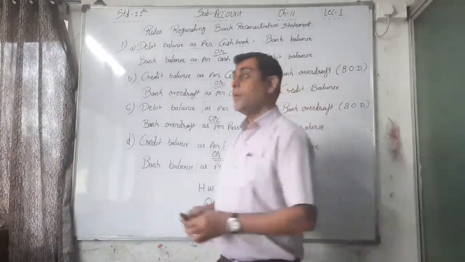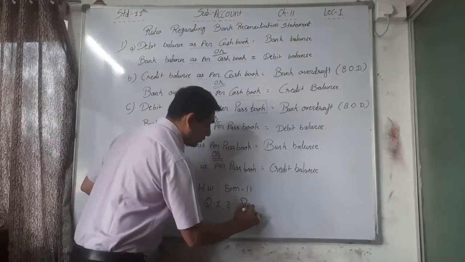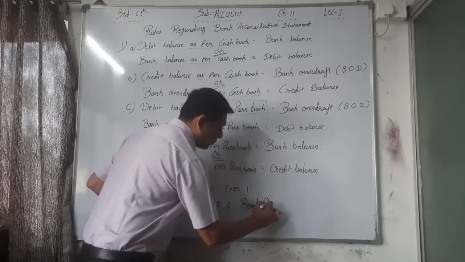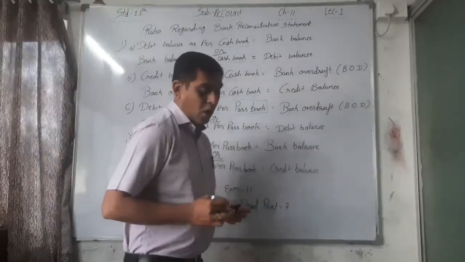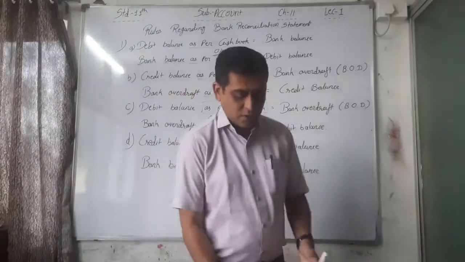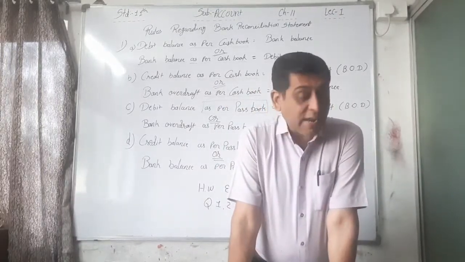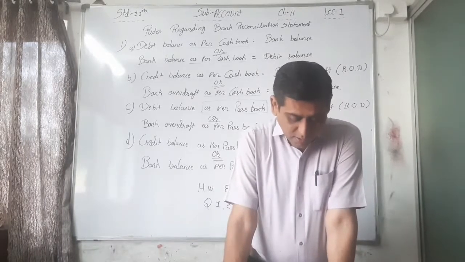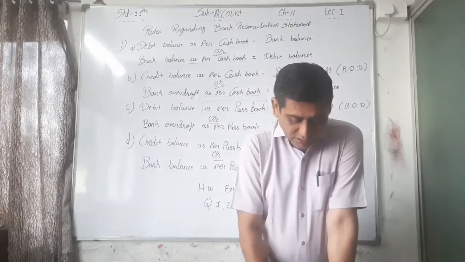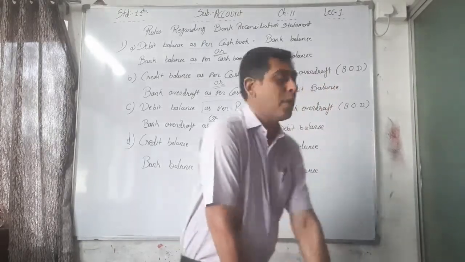So in your homework you have to read point number 7 fully, all the reasons for difference of bank balance between cash book and passbook. Reasons 1 to 12 are given. Other errors, that is the last reason you have to remember.